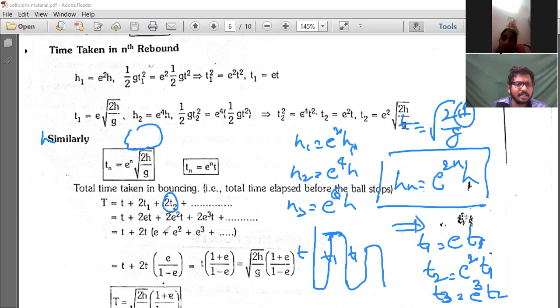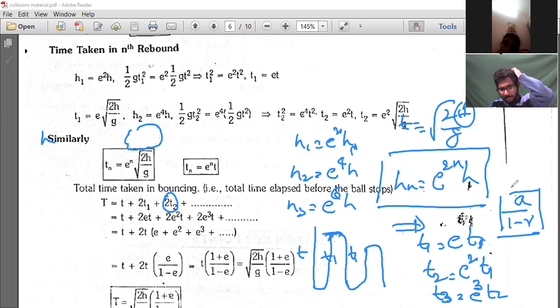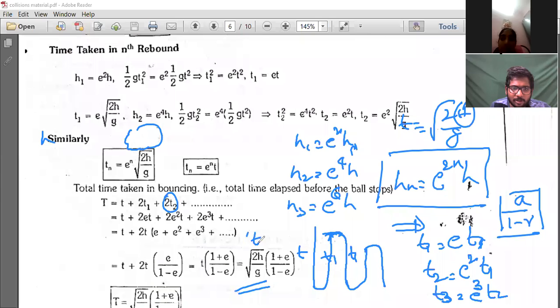2T, if you take common, e plus e square plus e cube, and so on. So 2T, you know this formula, right? a by 1 minus r. Sir, geometric progression, yes, sir. Some terms. Definitely, e by 1 minus r, r is e here. If you apply this, you will get it as, T, if you take common, 1 plus e by 1 minus e. That is the main time, T into 1 plus e by 1 minus e.